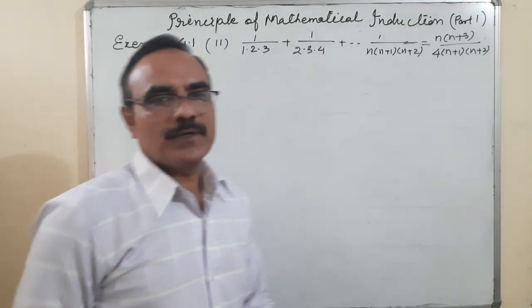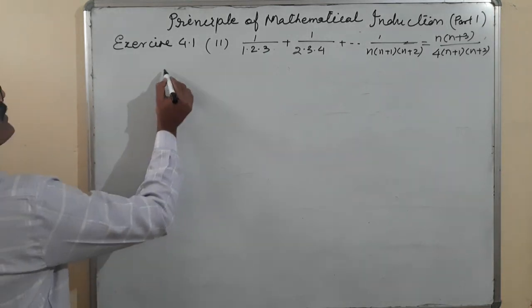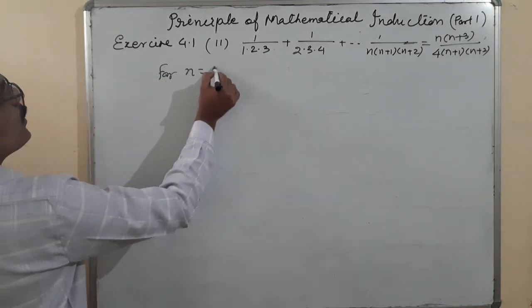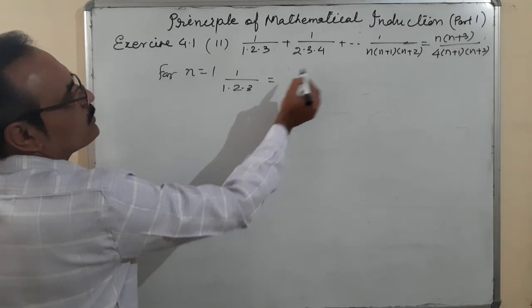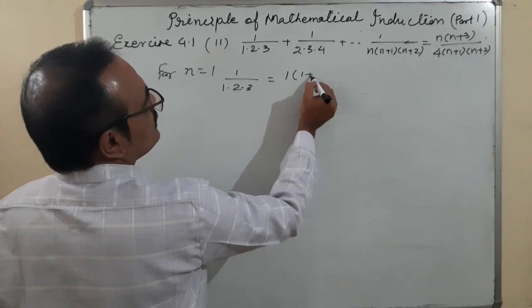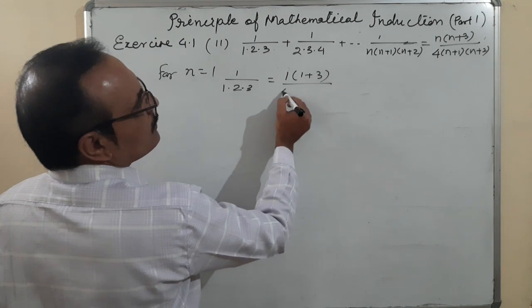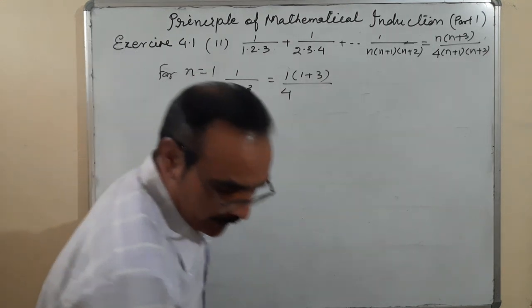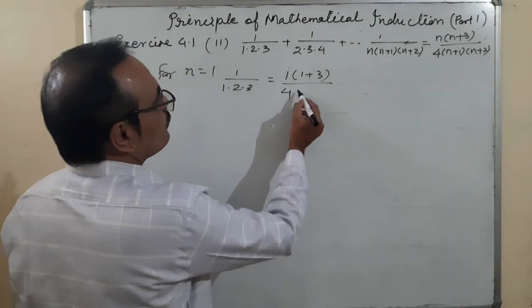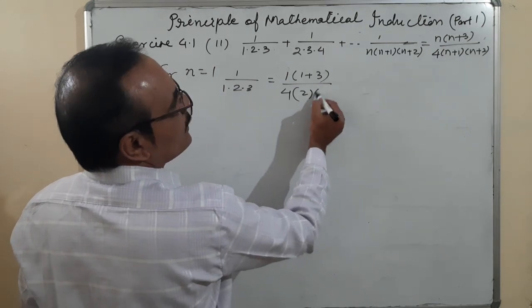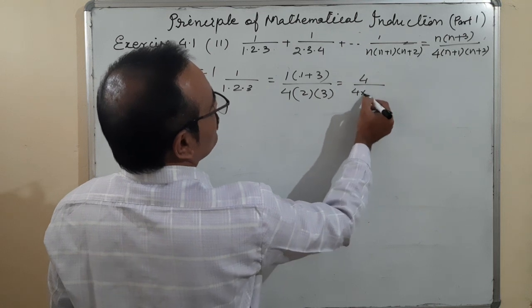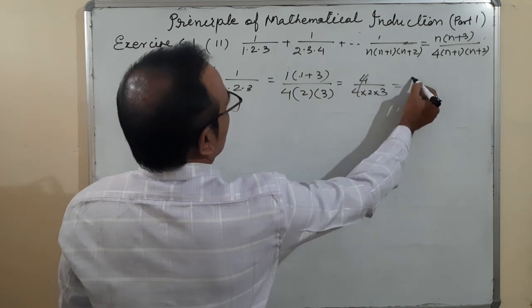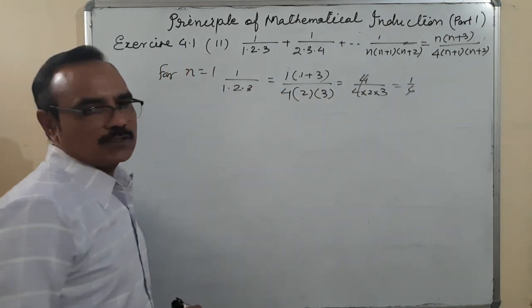Exactly the same procedure will be done, nothing special in it. For n is equal to 1, we'll put 1 upon 1 into 2 into 3 is equal to, let us see, 1 into 1 plus 3 upon 4 into 1 plus 1 into 1 plus 2. So it is 4 upon 4 into 2 into 3, 4 cancels, 1 upon 6. It is 1 upon 6. True.